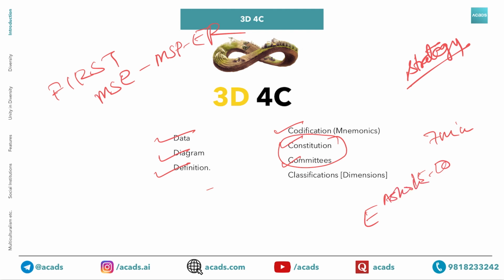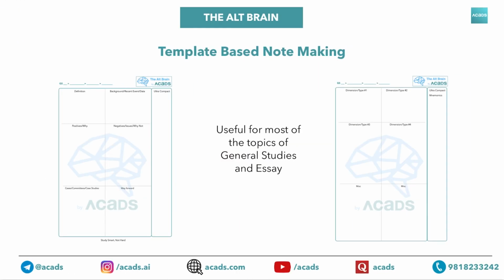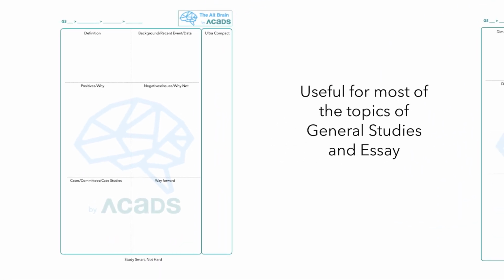and more such committees, and we will be relating these committees and their recommendations to each of the dimensions of agriculture. Then ultimately classifications or dimensions. Classifications or dimensions help you give your answer a very structured presentation. Otherwise, if you are just randomly putting points in the answer, it doesn't look good. Even if you are getting average marks, you won't be able to score above 480 in GS or 550 overall in GS plus CSAT. For that, you need to give your answer a structured presentation.